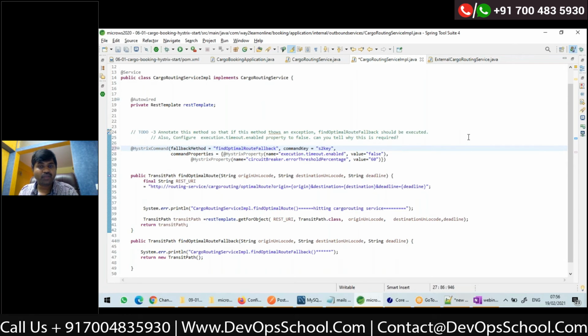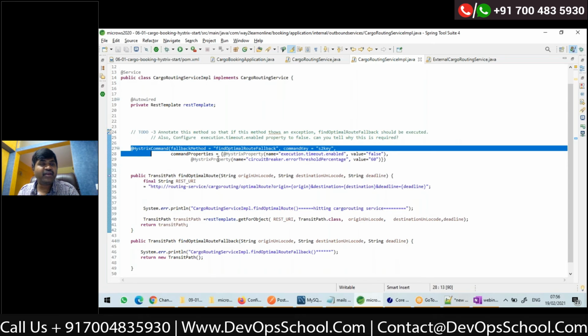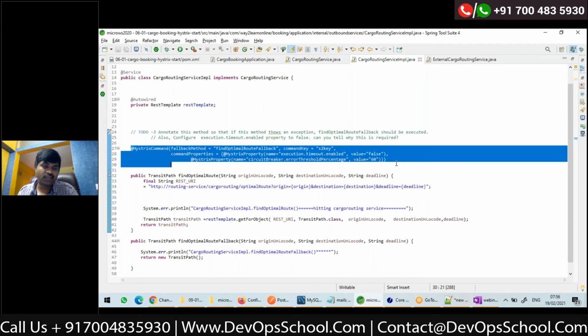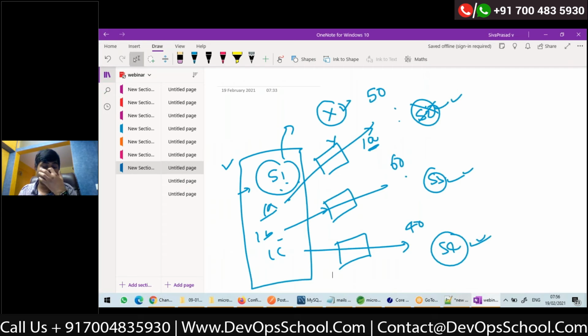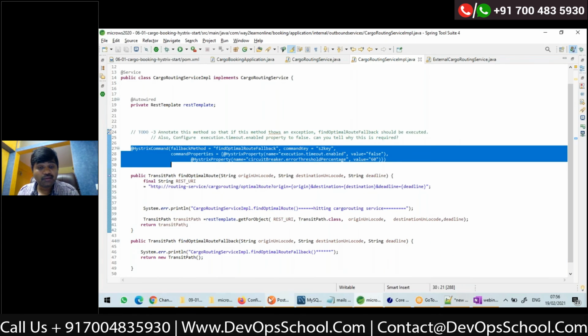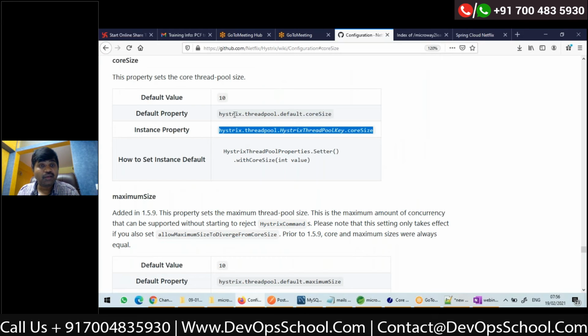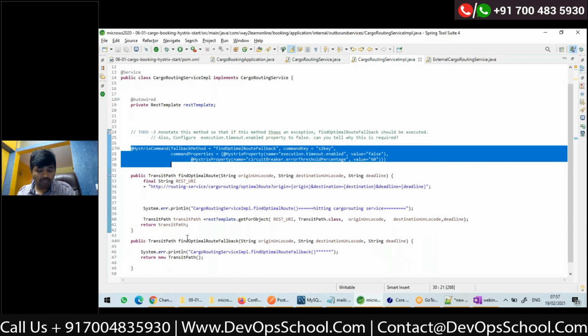Okay. You are not using this thread pool key. You are just configuring like this. What will happen? There will be a... what? Default pool. By default, what is the default thread pool size? 10.